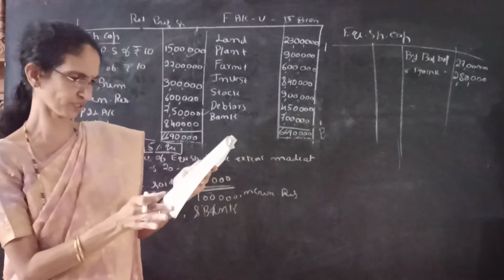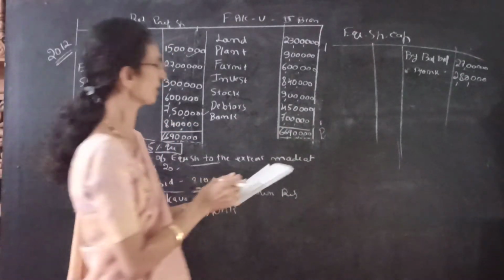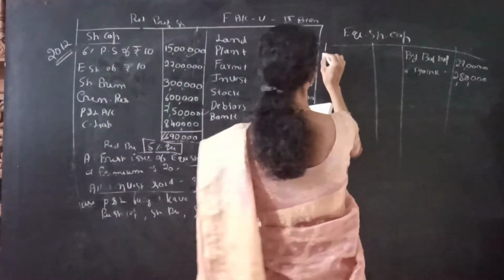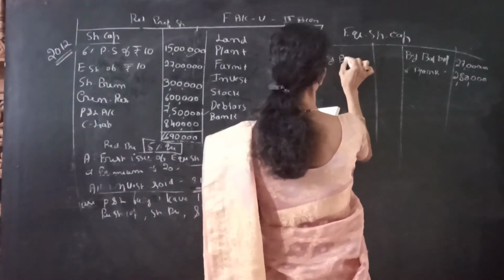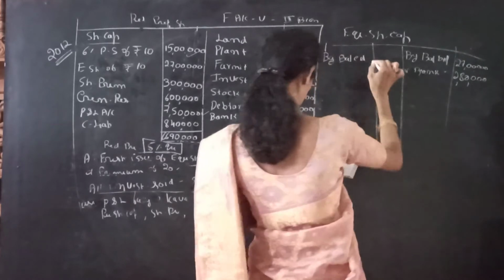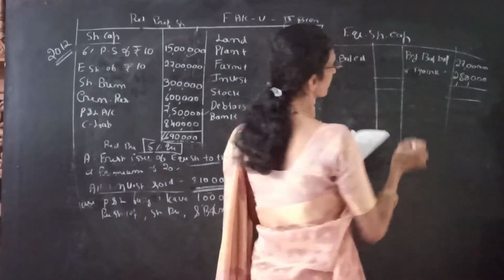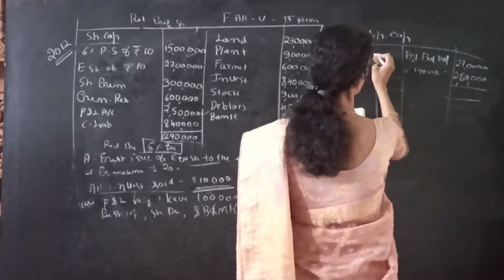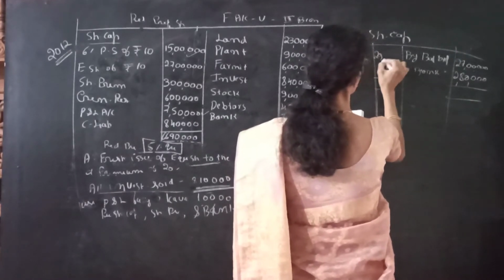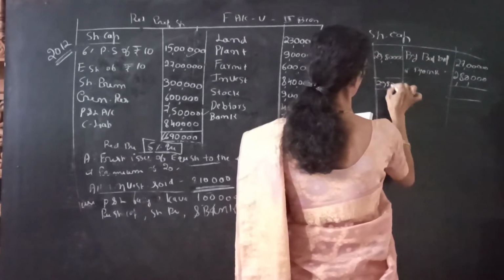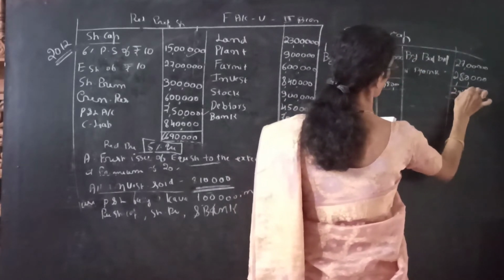Then there is no journal entry relating to the capital, so capital is over. We have to carry down the balance, so write by balance carried down here. 27 lakh plus 2,80,000 is 29 lakh 80,000. So we write 29 lakh 80,000 on both sides.